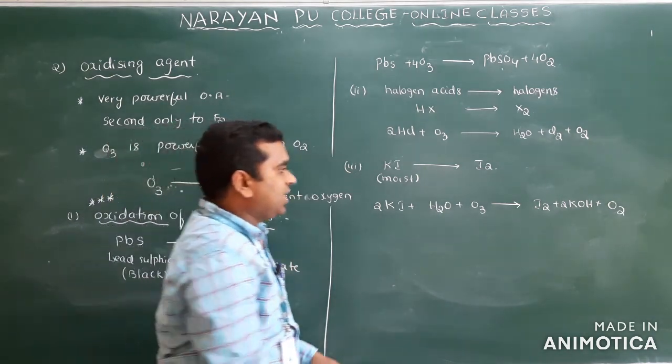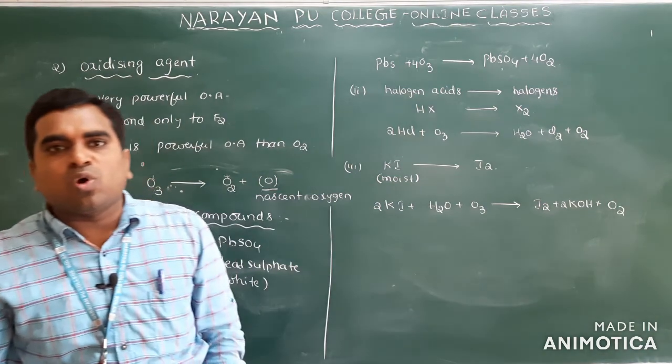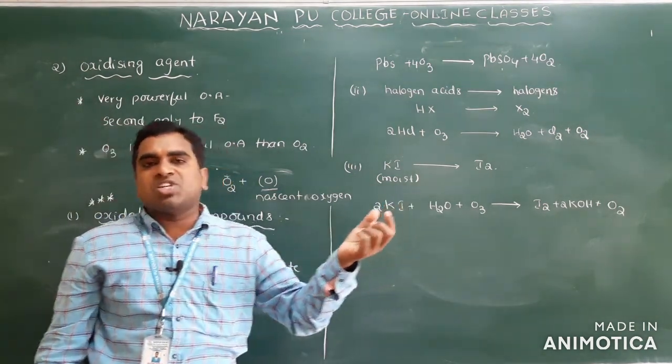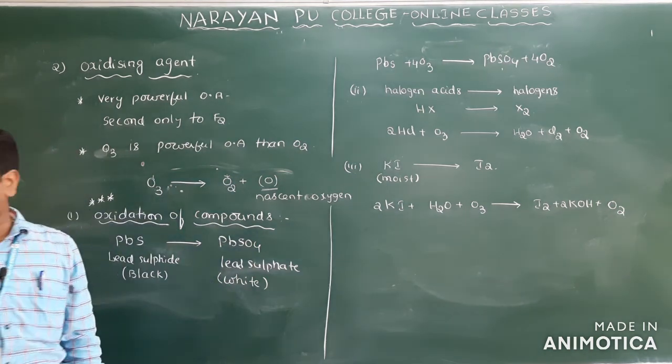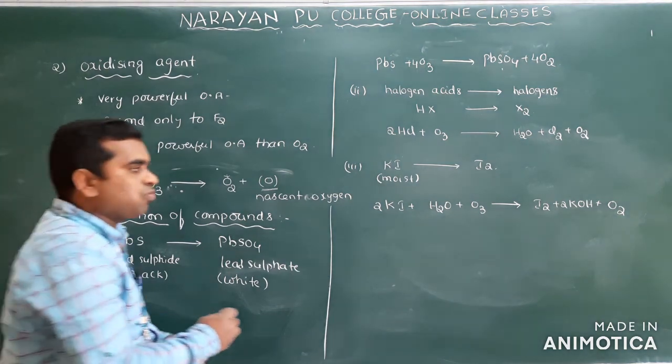And very important here, this reaction is used for the quantitative estimation of ozone.